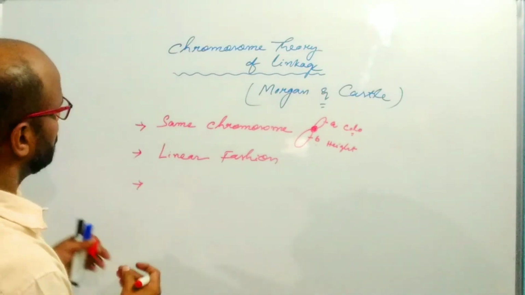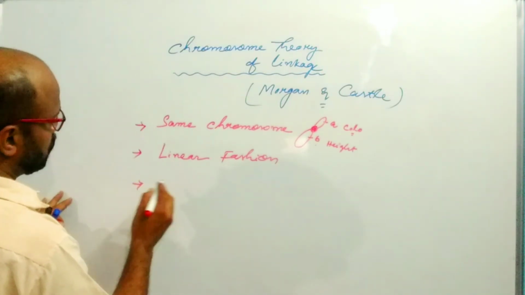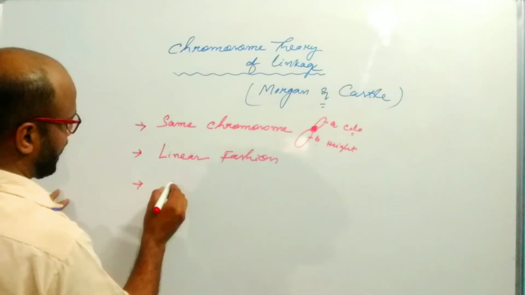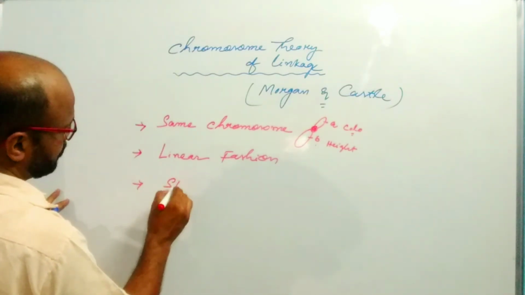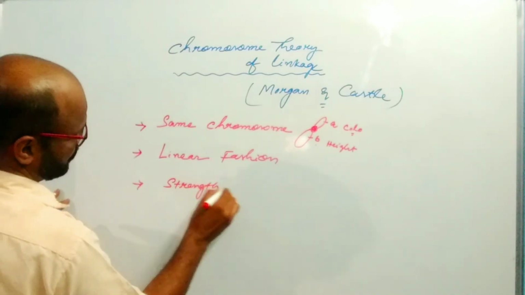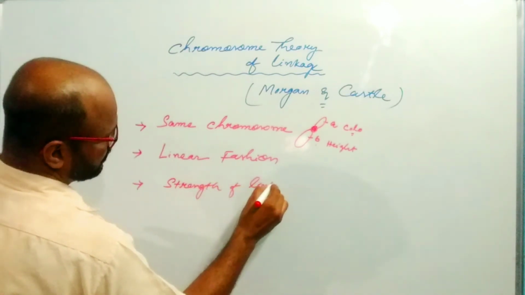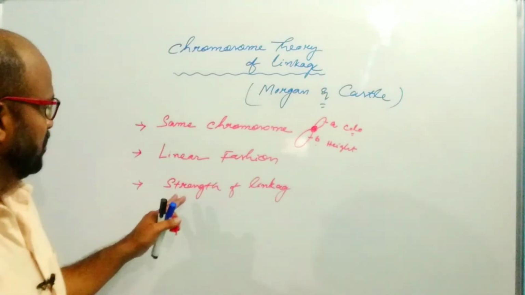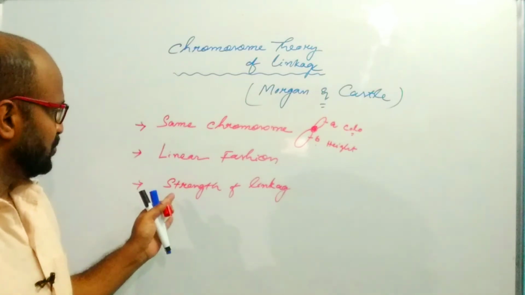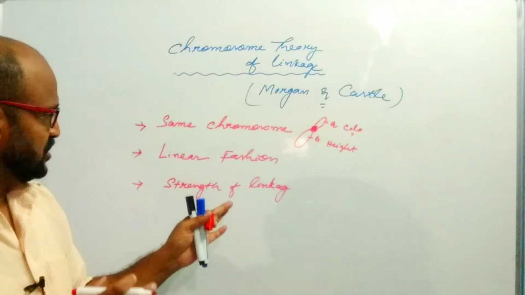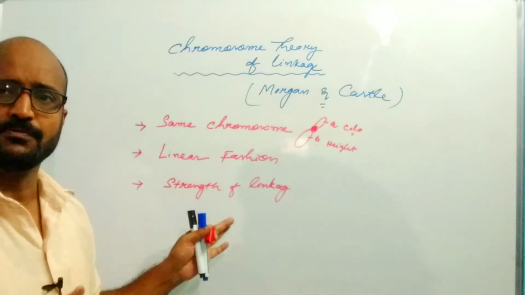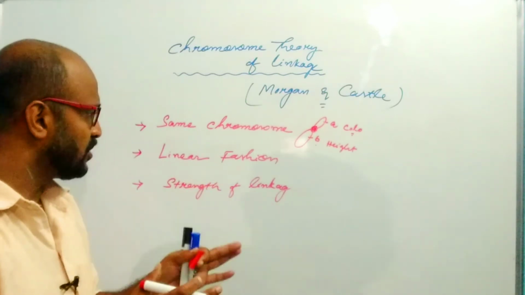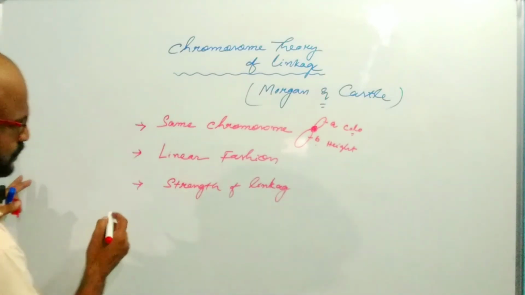Another postulate is that the distance between two genes is inversely proportional to the strength of linkage. If the distance is more, then the strength of linkage is less. If the distance is very less, then the strength of the linkage will be more.